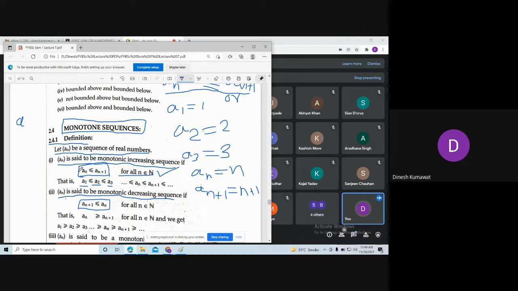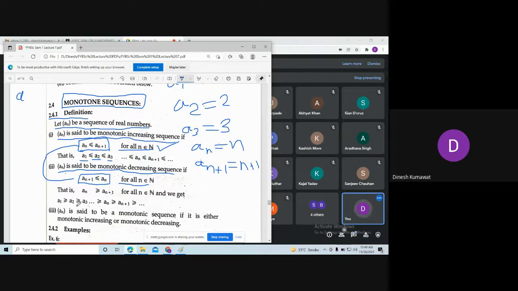You can see the inequality reverses. That's why we call such sequences monotonically decreasing. And this is true for all n, which means your first term has to be bigger than or equal to the second term, the second term bigger than or equal to the third term, and so on.